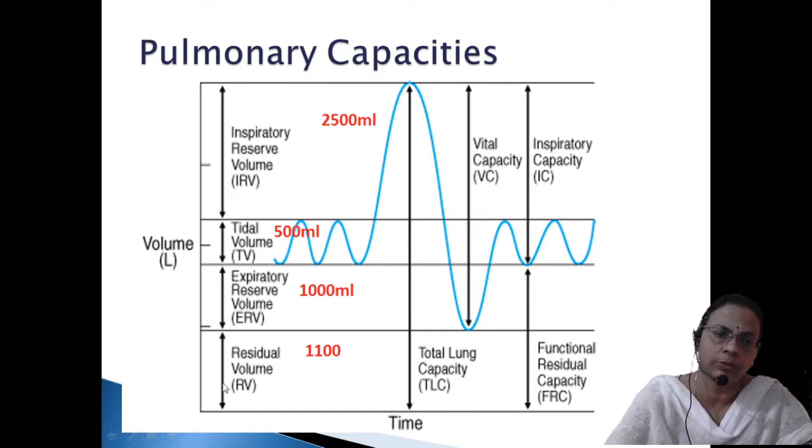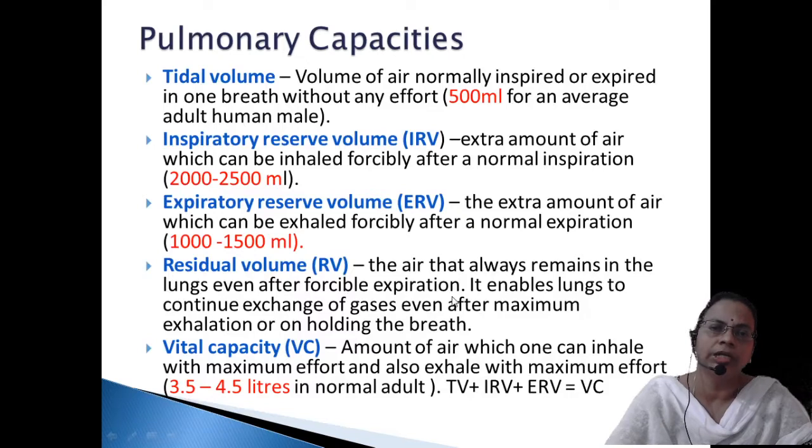That is one equation for total lung capacity. Or else we can say vital capacity plus RV is total lung capacity. Or else we can say IC plus EC plus RV, or IC plus ERV plus RV. In that way, different forms can be asked.